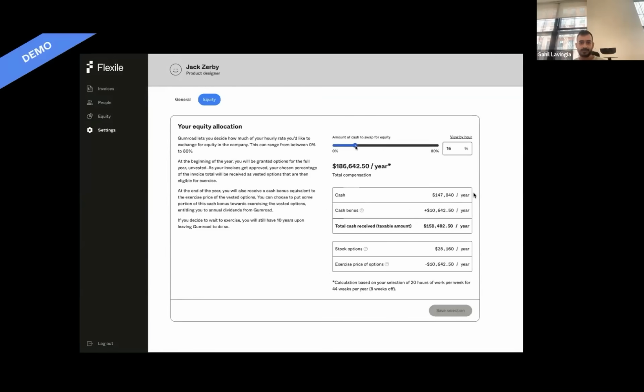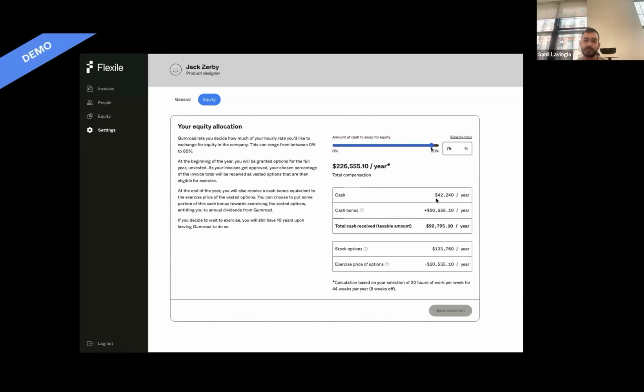Oh, it is. Nice. So similar to the application, you can scrobble how much equity you want, defaulting to 0%. And you can see the implication that has on your total compensation. Over time, we want to find ways to incentivize this. Obviously the best way to do that is to have a really valuable business, because the more people that trade cash for equity, the more net income the company has, the more that equity is worth, and it starts this nice virtuous cycle.